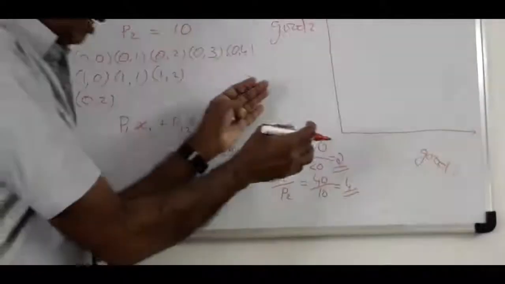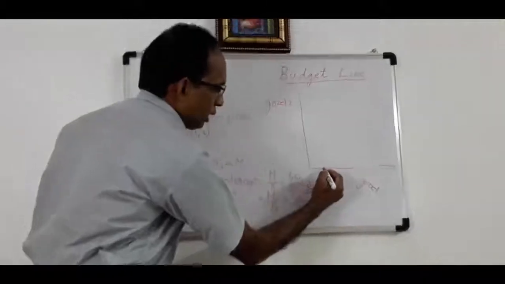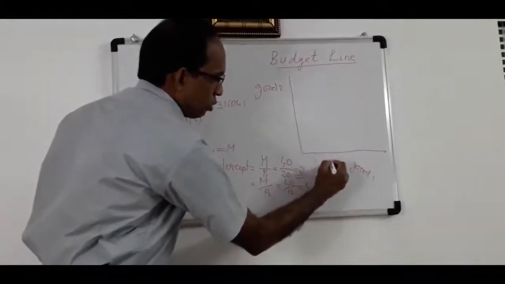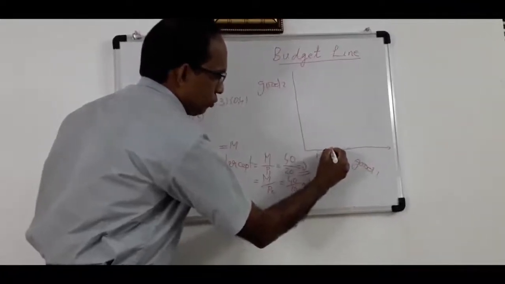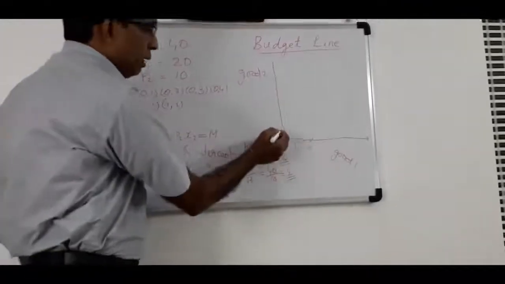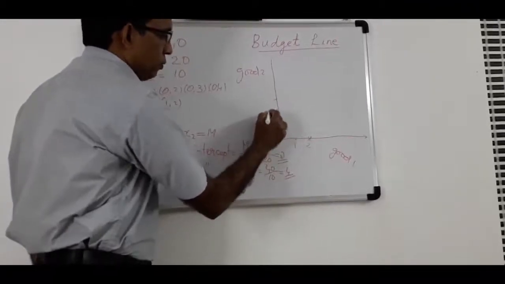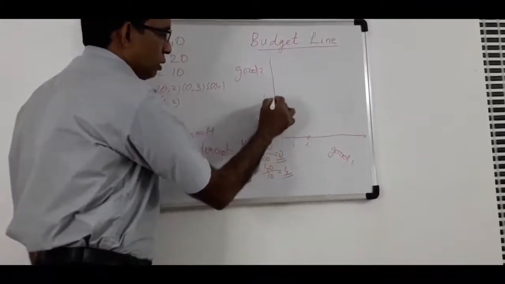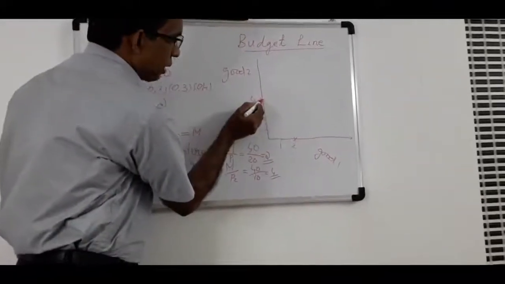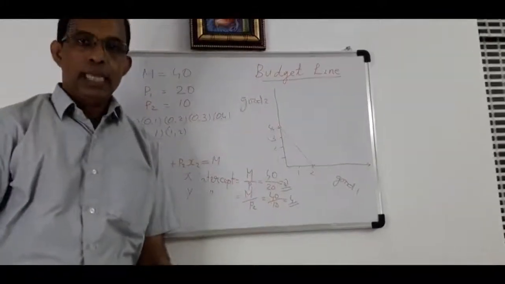We already got x-intercept and y-intercept. Then we have to divide the x-axis into two equal parts, 1, 2, because x-intercept is 2. Then y-intercept is 4, so we divide the y-axis into 4 equal parts, 1, 2, 3, 4. Then join these points by a straight line. We get a budget line. This is the budget line.